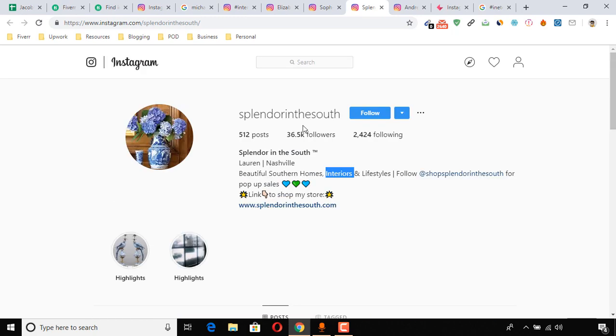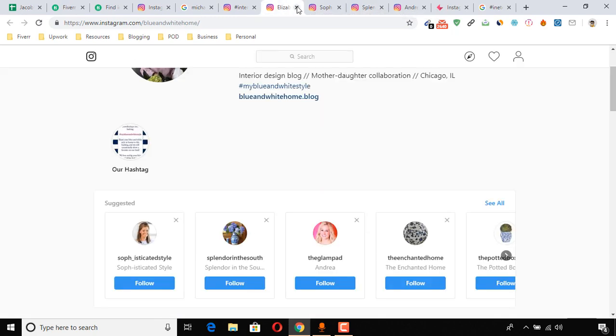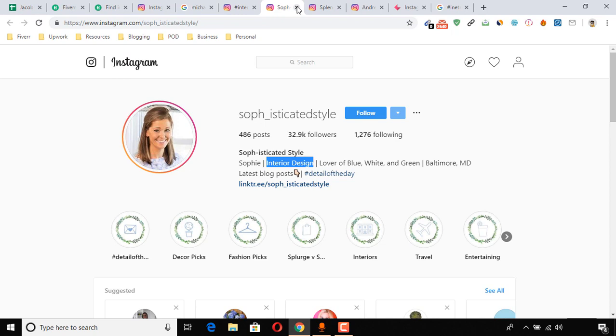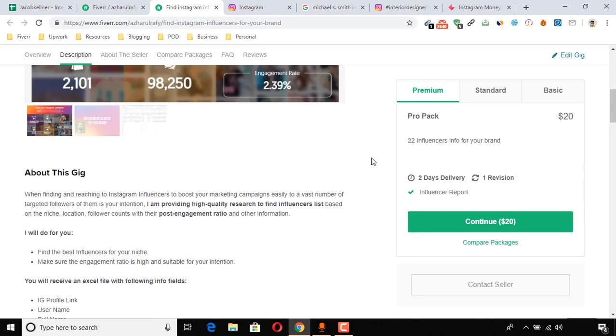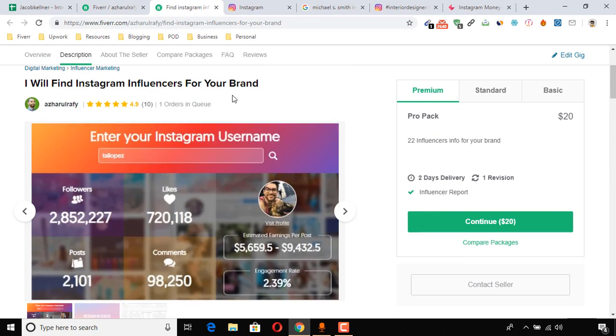This is how you have to perform this task to complete the work, and the pay rate is quite good. You can copy my gig's information, but not totally as it is. You have to make a few changes on your gig. For example, I have written here, I'll find Instagram influencer for your brand.